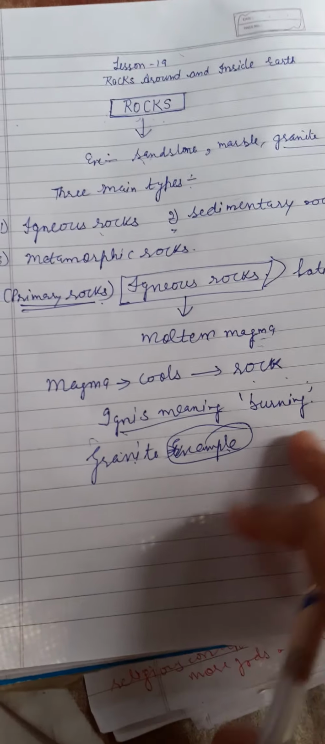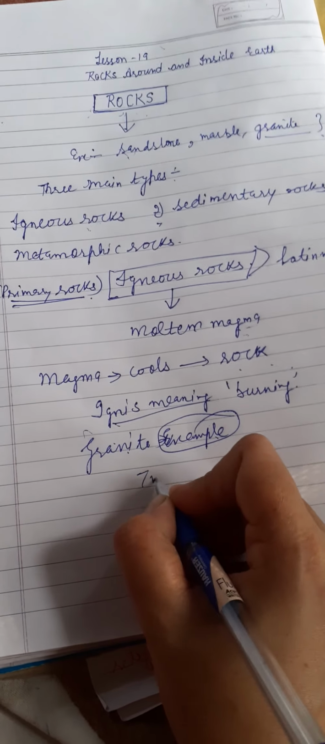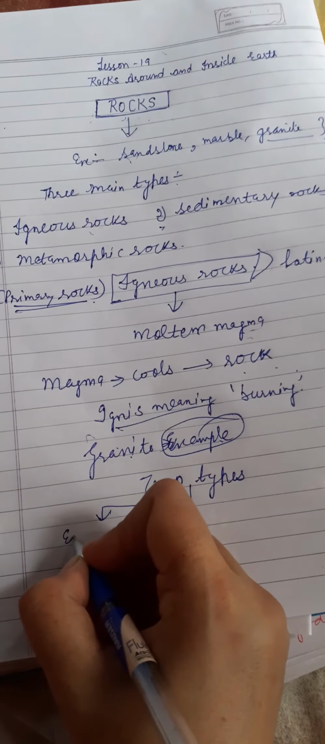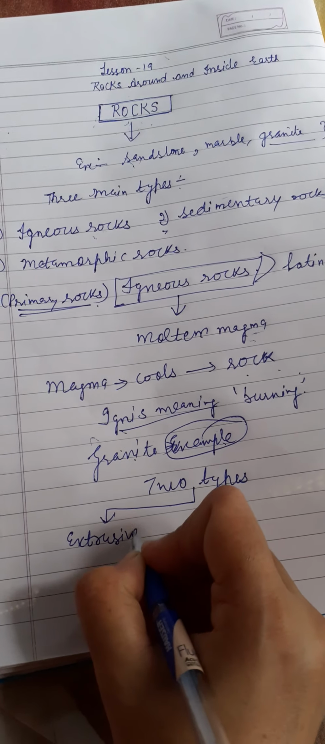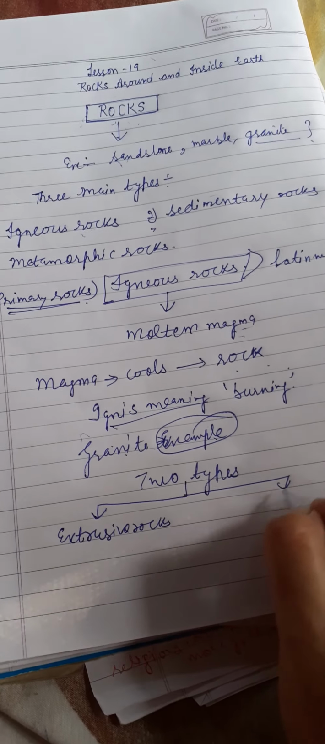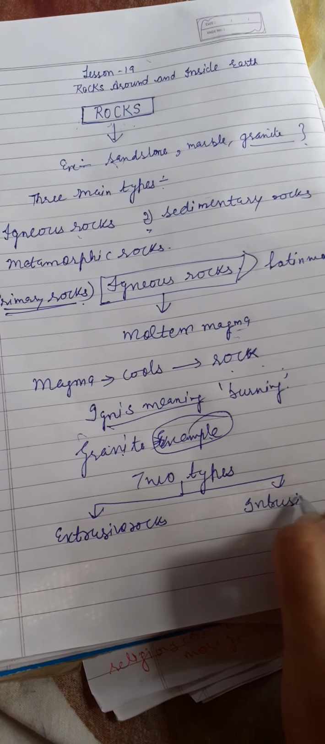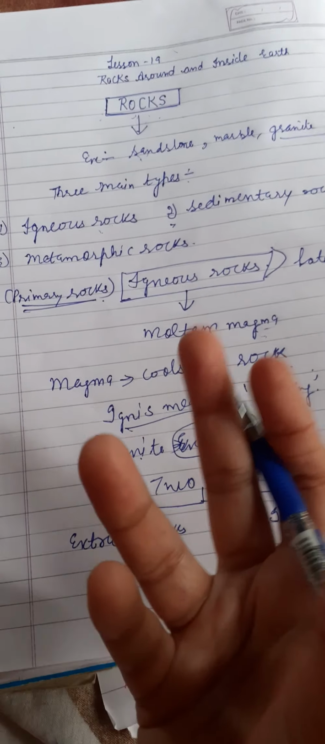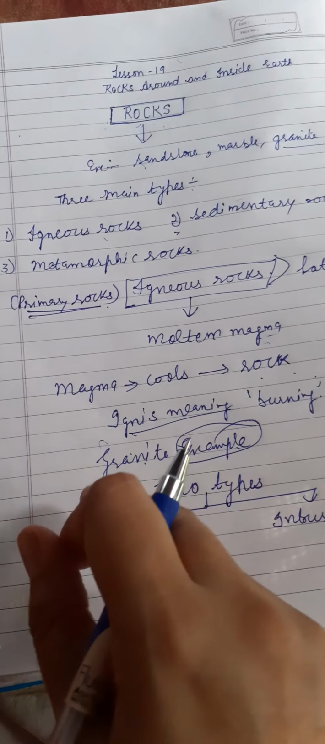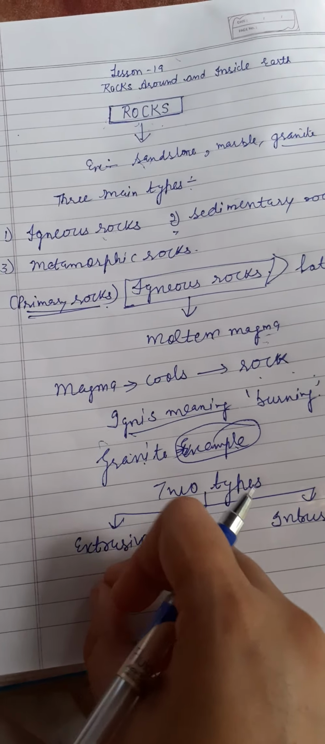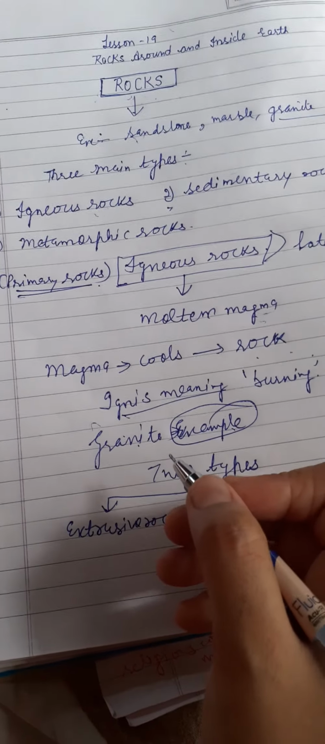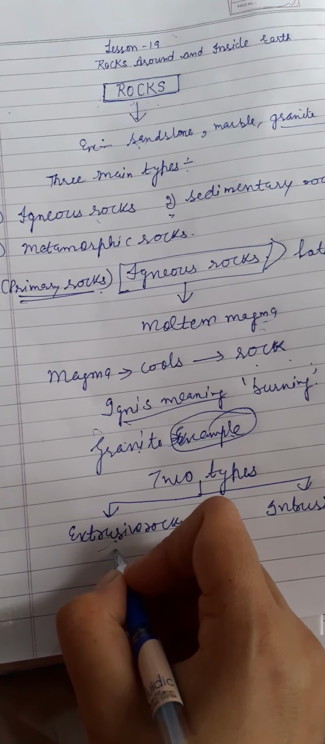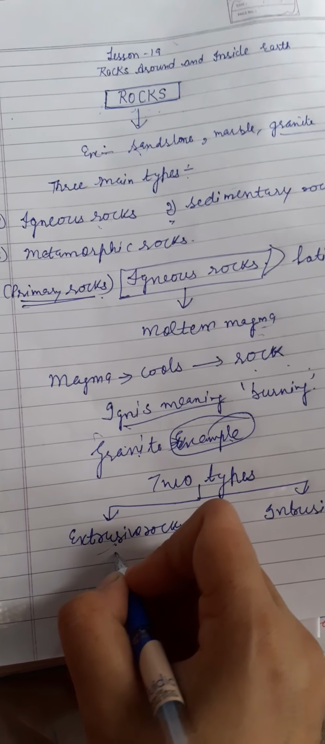So again, the igneous rocks can be divided into two types. How many types? Two types, right? Extrusive rocks and intrusive rocks. Extrusive rocks are formed when lava comes out of a volcano and reaches the surface of the earth. When it reaches the surface of the earth, it cools rapidly and solidifies into a rock, called extrusive rocks. For example, basalt rocks found in the Deccan Plateau.